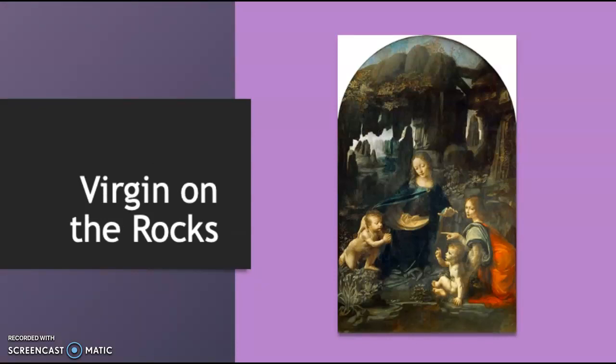So this was an art piece completed while Da Vinci was in Milan. This is known as the Virgin of the Rocks, and this was made from 1483 to 1486. And this piece of artwork depicts John the Baptist, who is kneeling in prayer on the left, Mary, who's putting her hands over Jesus, and an angel accompanying Jesus on the right in the red robe. And all these people are coming before Jesus and kneeling to be blessed by him.